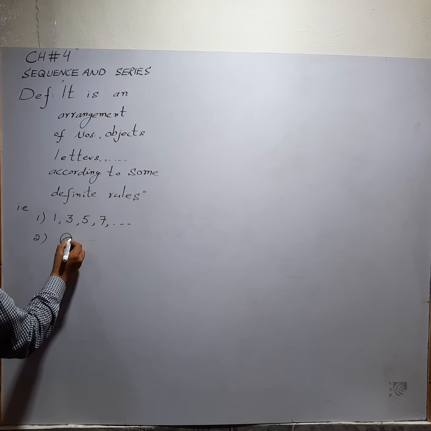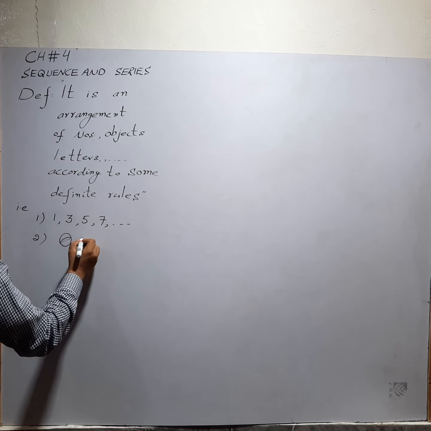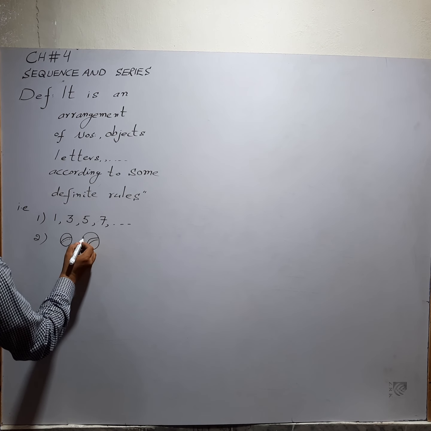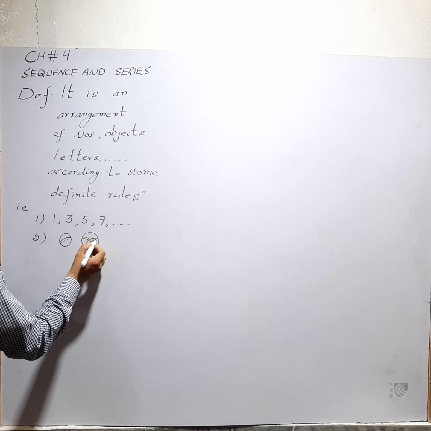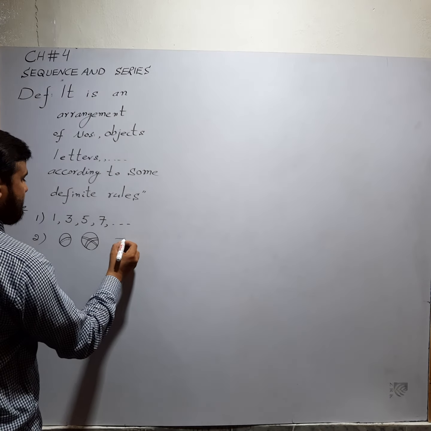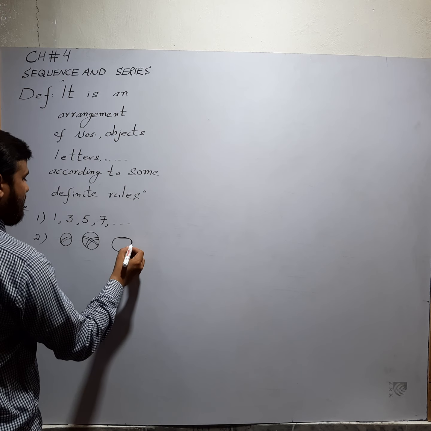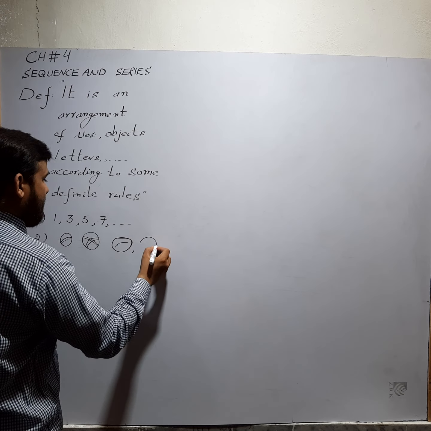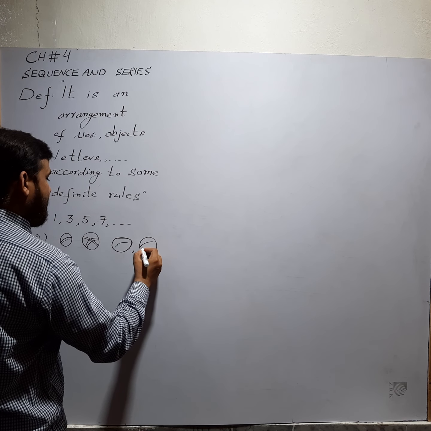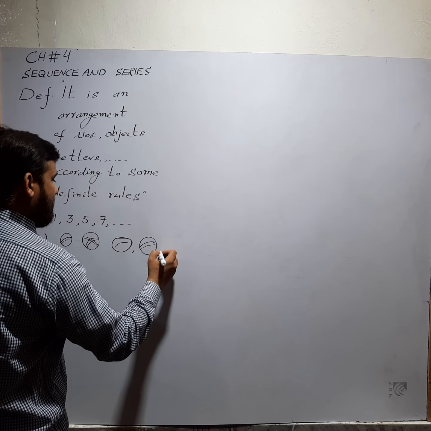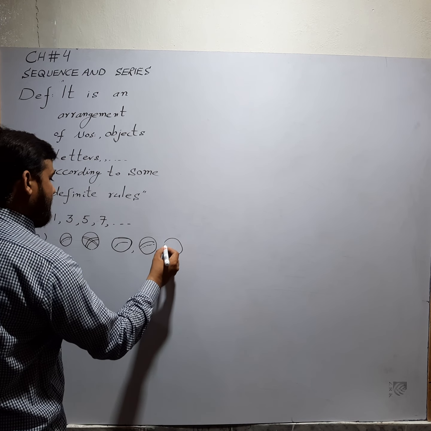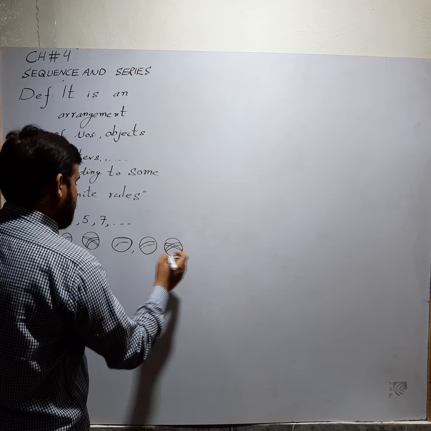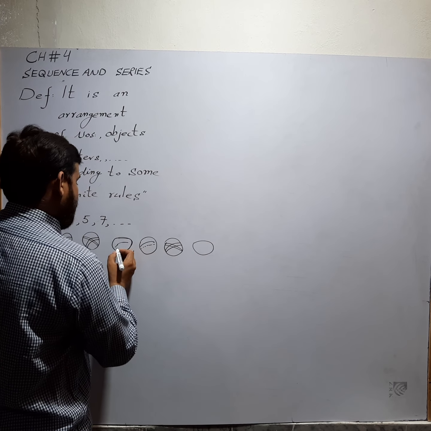It is a cricket ball, and in the second position there is a football, then a baseball, next again a cricket ball, and the next is again football, again baseball.